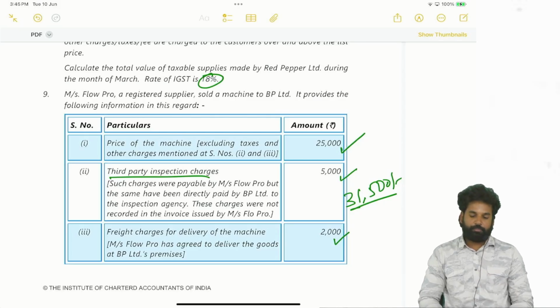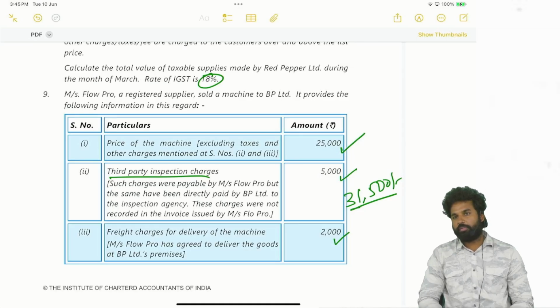And next, freight charges for delivery of the machine. So this is incidental, as per section 15(2)(c) or 15(2)(b)?